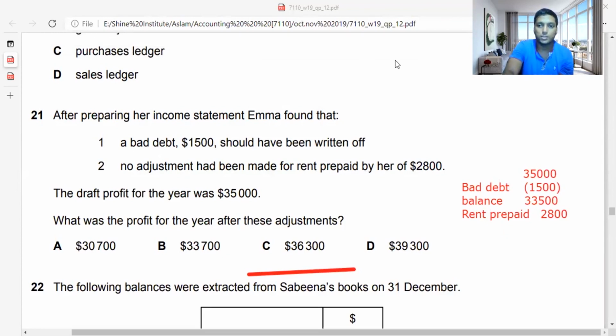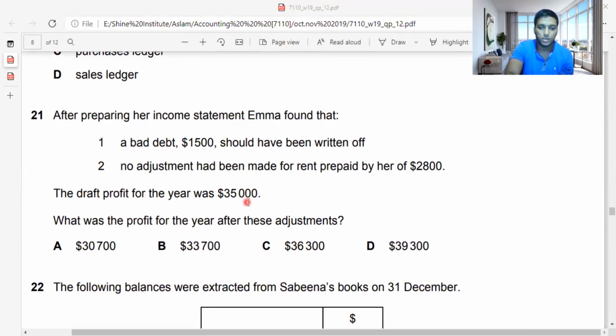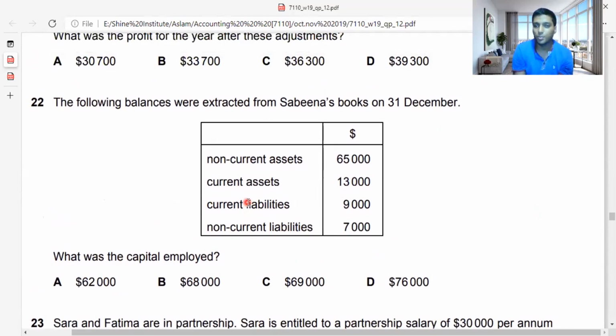I'm erasing this, guys. Clear all my drawings. Okay, I'm gonna take my spotlight to explain you a bit more clearly. Now the question is, the following balances were extracted from Sabina's books on 31st December. What was the capital employed? Know the formula before you write this, guys. This is the ratios area. Capital plus non-current liability is what we call capital employed. So capital plus non-current liabilities, right?